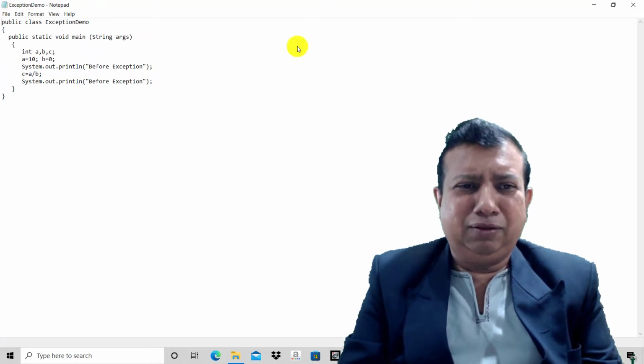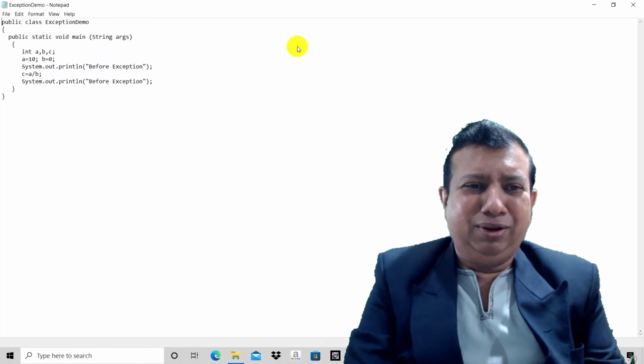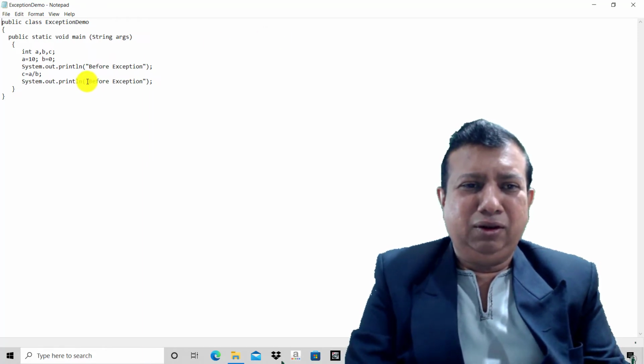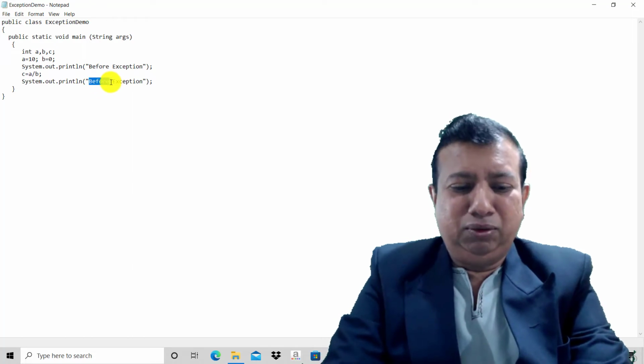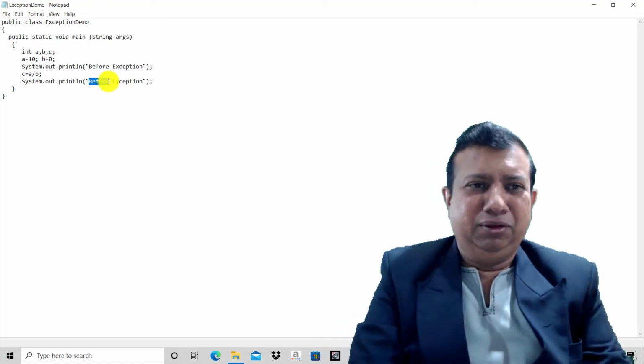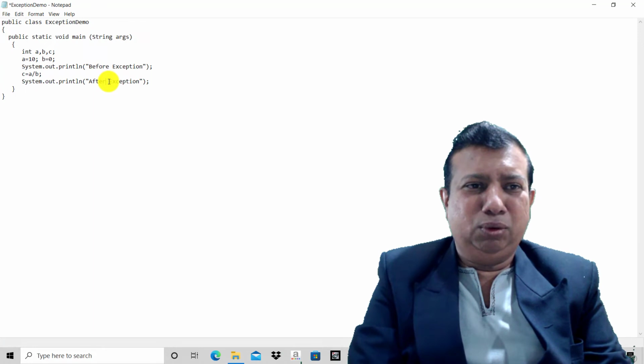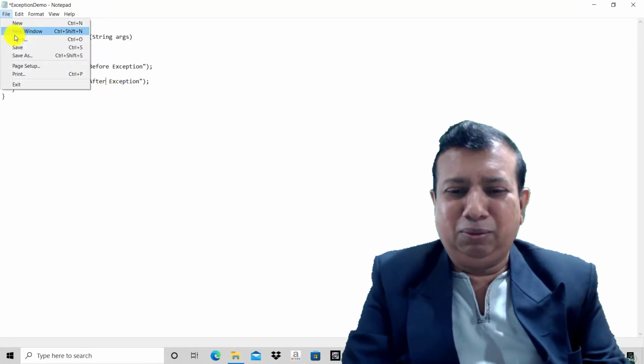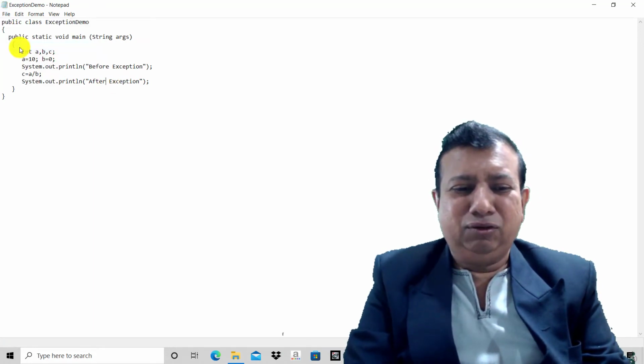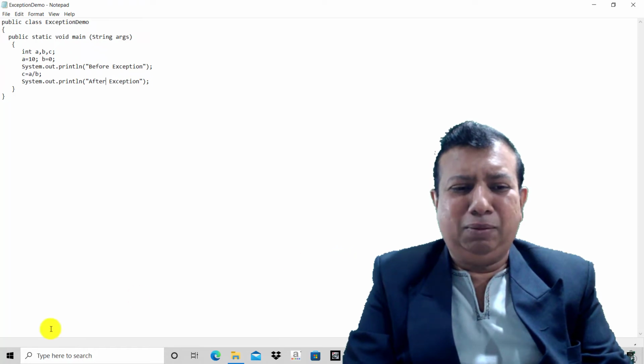It's the same program, exception demo. Only I will modify one line. Just see here, instead of displaying before exception, I will make it after exception. Okay, so let me just save the program. The program is saved with a .java extension. And now let us compile the program using a command prompt.